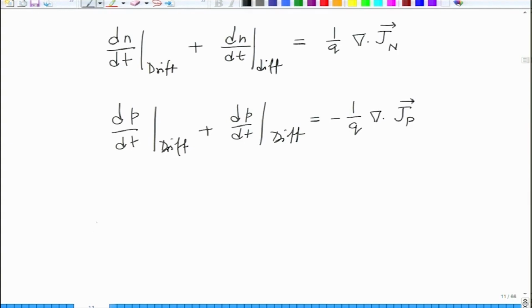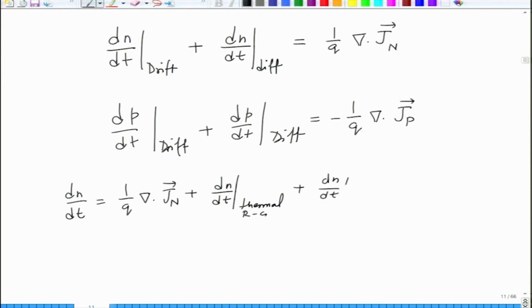And so we can write dN by dt as, for example, 1 over q del of Jn plus dN by dt thermal, Rg, plus dN by dt other.